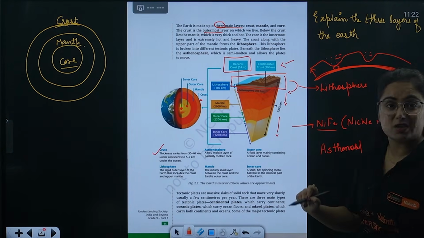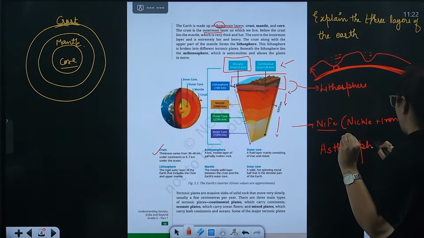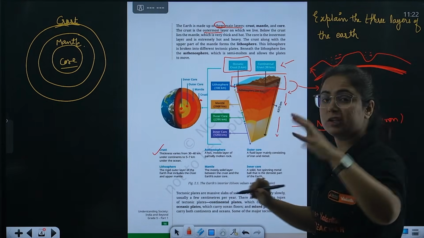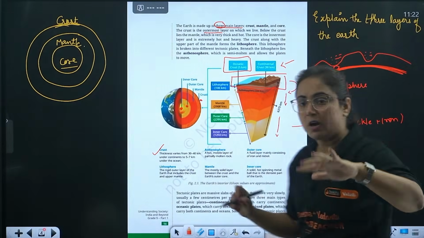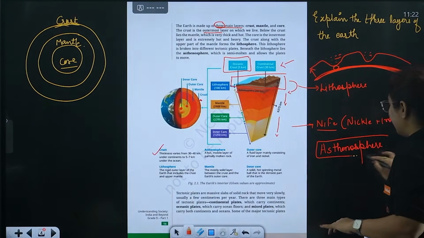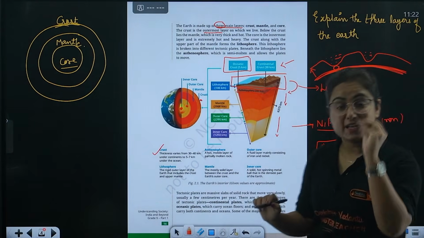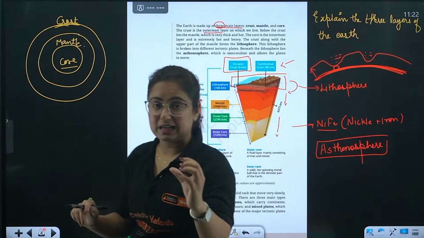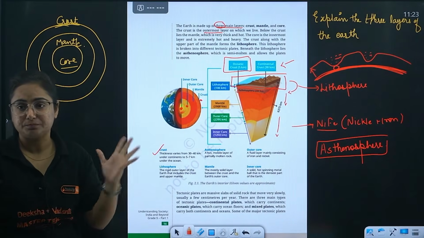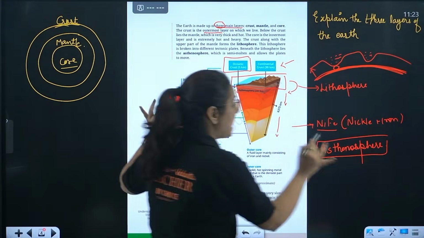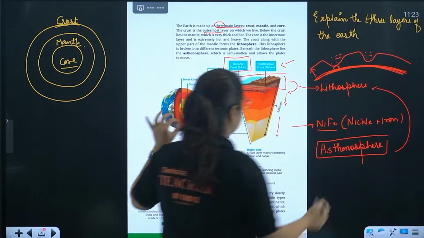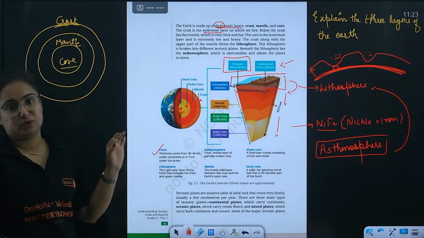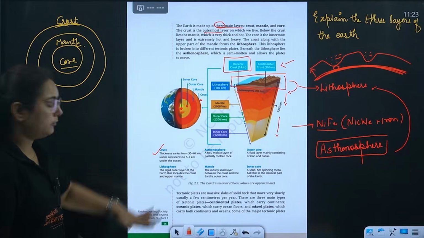This is the semi-solid state of molten magma on which the earth's crust is floating. The layer is referred to as, beta, what? Asthenosphere. Asthenosphere along with the crust is known as lithosphere. Pay attention to that. Then we have the mantle, then we have the core.